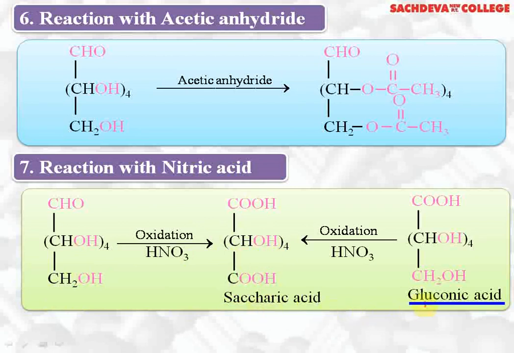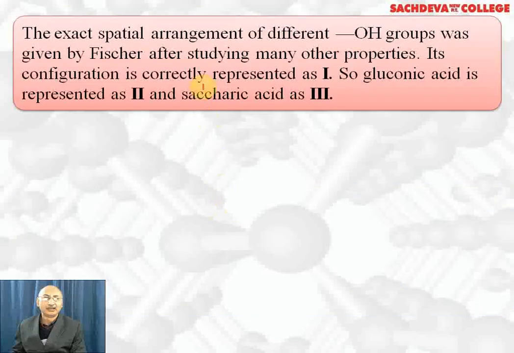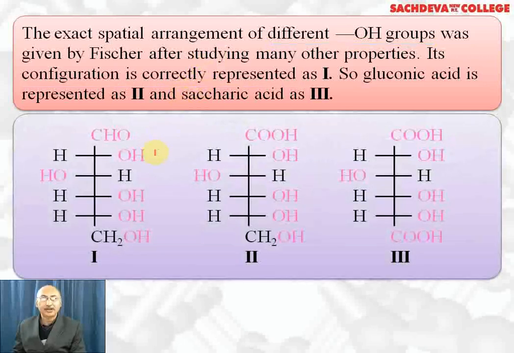If gluconic acid, which was formed by reaction of glucose with bromine water, is further oxidized with nitric acid, we will also get saccharic acid, which contains 2 carboxylic acids. So here the primary alcoholic group has been oxidized to carboxylic acid. The exact spatial arrangement of different OH groups was given by Fischer after studying many other properties. Its configuration is correctly represented as 1.